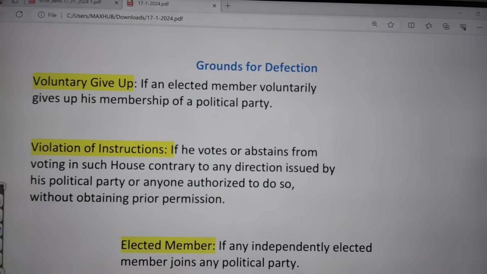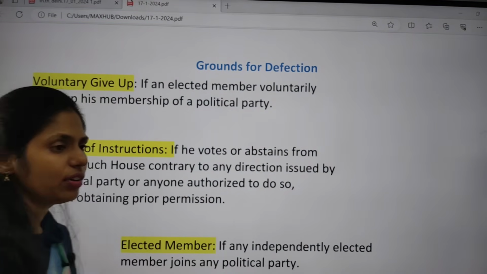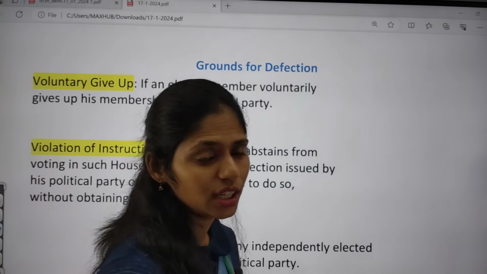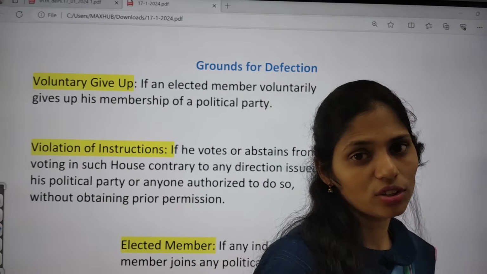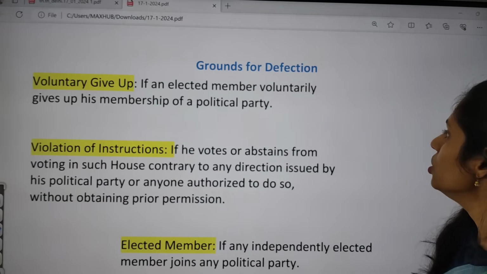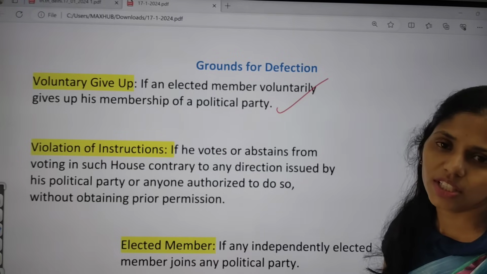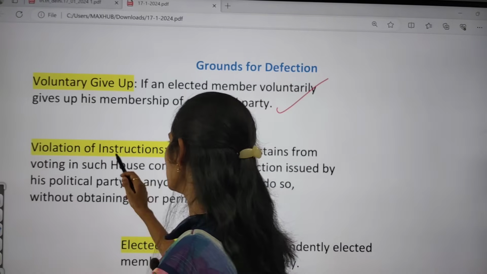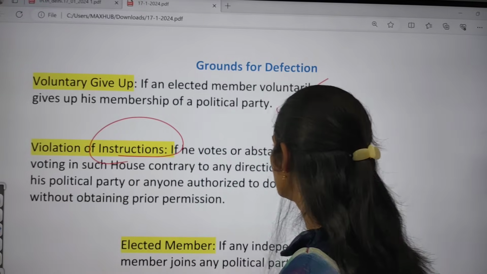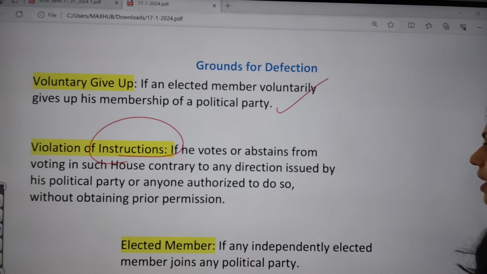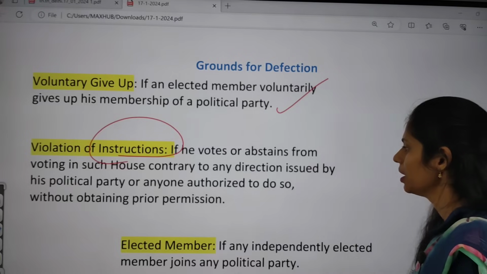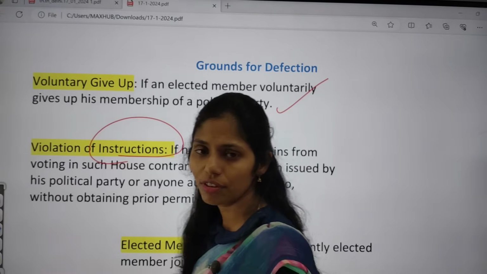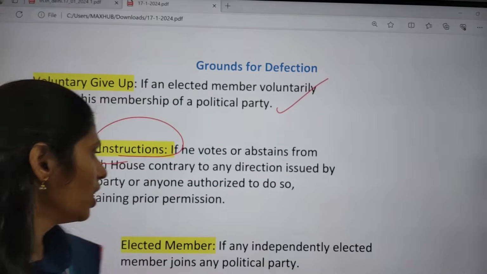The first one is voluntarily giving up. If it is your wish, like you are leaving one political party and joining another political party, in that situation, yes, you will attract this anti-defection law. And the next one is violation of instructions. If you vote or abstain from voting against the directions of the whip, then you will be out.